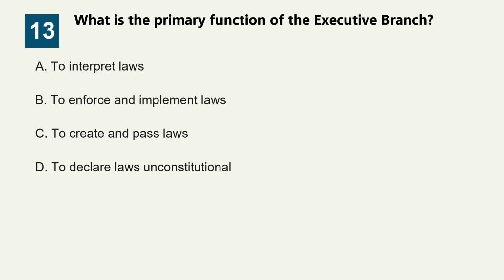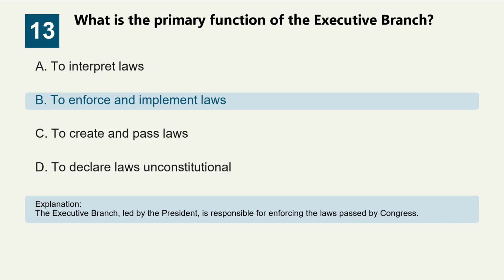Question 13. What is the primary function of the executive branch? Option A, to interpret laws. Option B, to enforce and implement laws. Option C, to create and pass laws. Option D, to declare laws unconstitutional. The correct answer is option B, to enforce and implement laws. The executive branch, led by the President, is responsible for enforcing the laws passed by Congress.